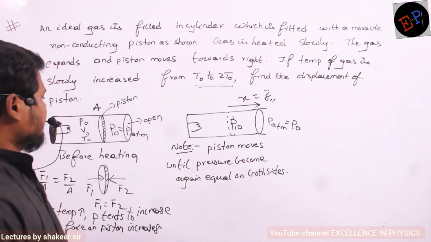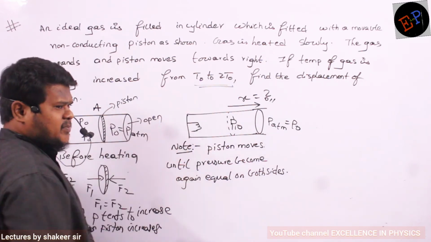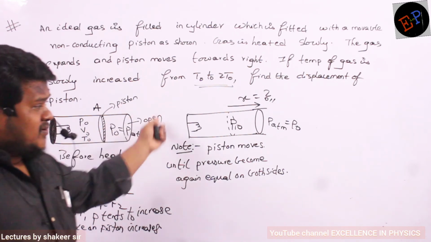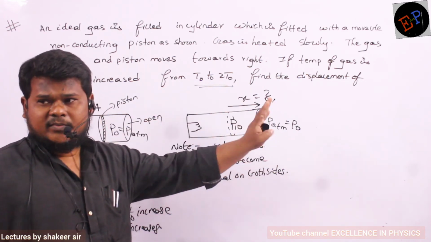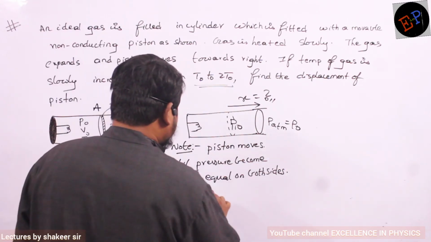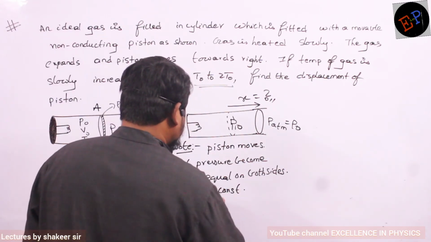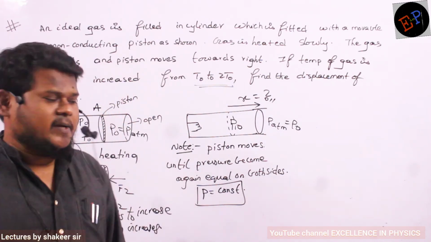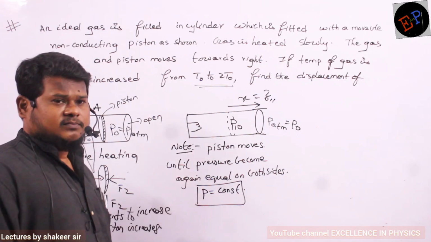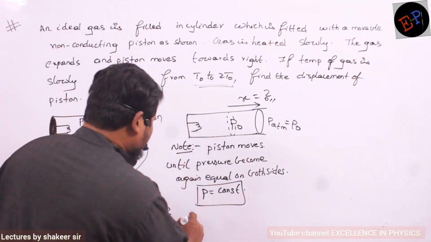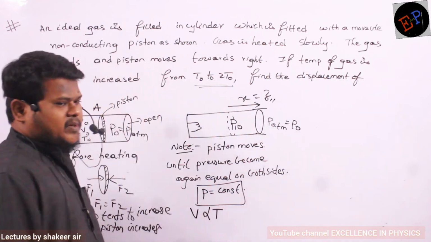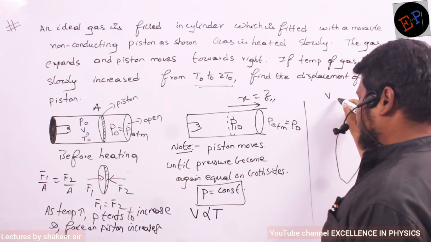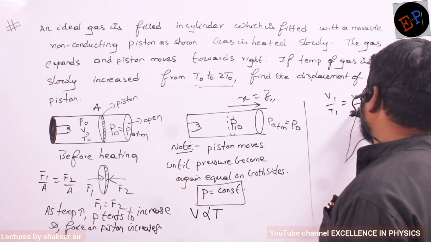Now see. This is the concept of constant pressure, no? Before heating, on both sides the same pressure should be there. After heating also the same pressure should be present. So therefore I can say pressure is a constant. This is a condition of constant pressure. So if pressure is constant, then what is the relation? Volume is directly proportional to temperature. So therefore I can write V1 by T1 must be equal to V2 divided by T2.